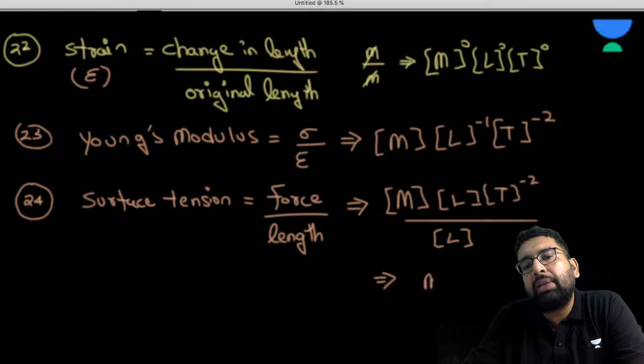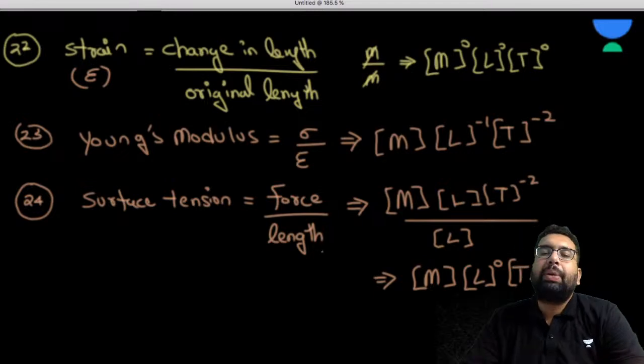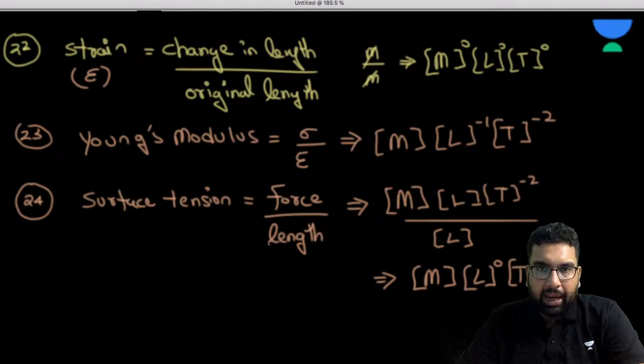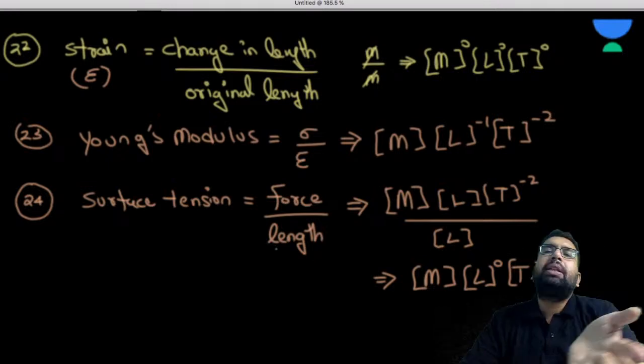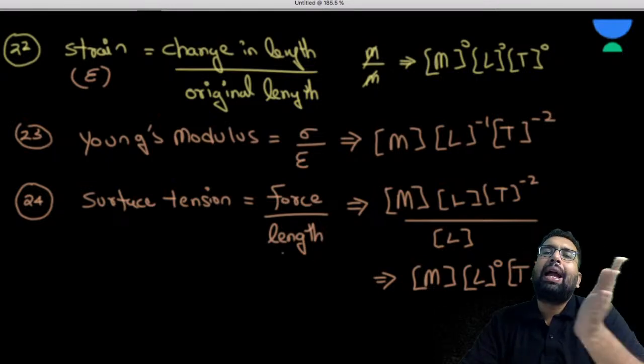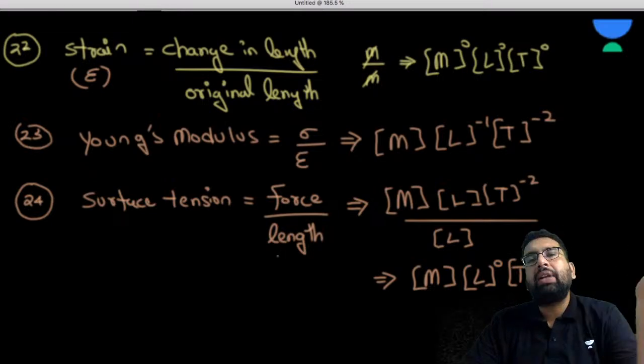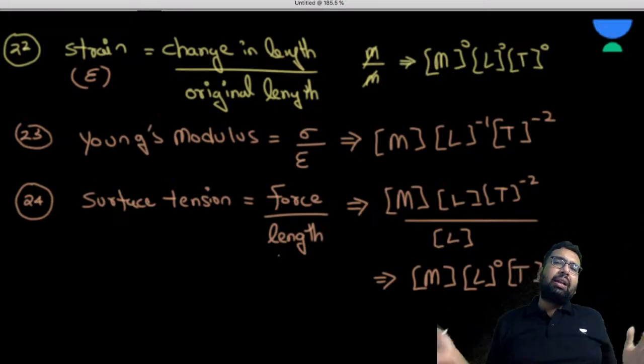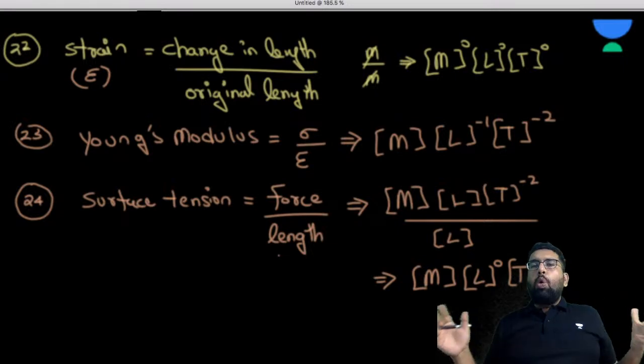Sir, it is becoming M. We can write L0 because L has now become 0. It has no power. And then T minus 2. Sometimes we say it is MT minus 2. Remember, in general we represent any dimension in terms of MLT, though we can have them represented in terms of temperature, current, candela, mole, etc.